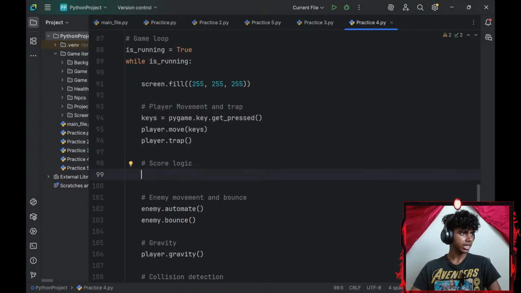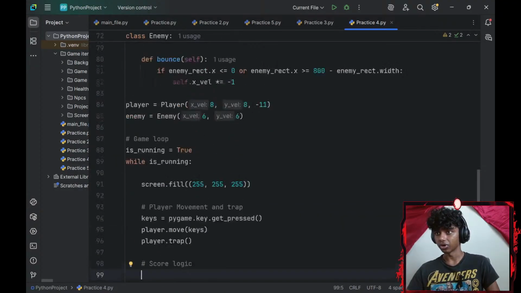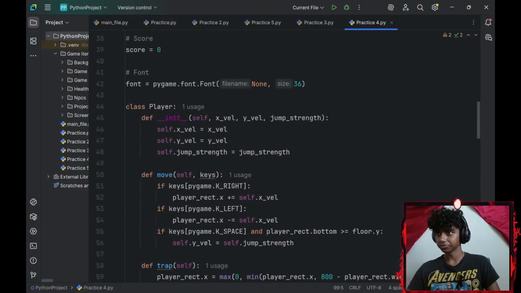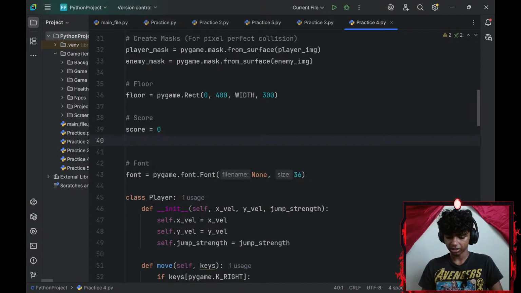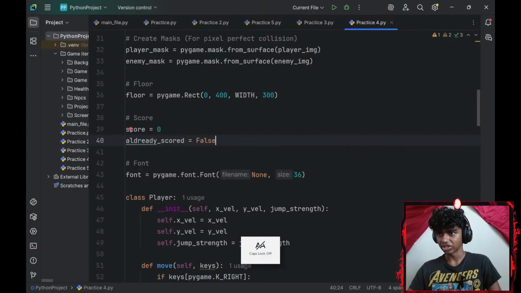Okay, so it says if my player_rect.right is greater than my enemy_rect.right and not already_scored. So let me go with an already_scored variable. I'll set that equal to false because I haven't scored already.